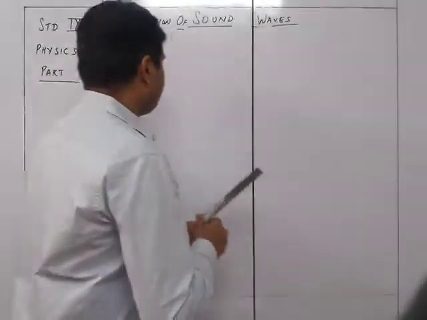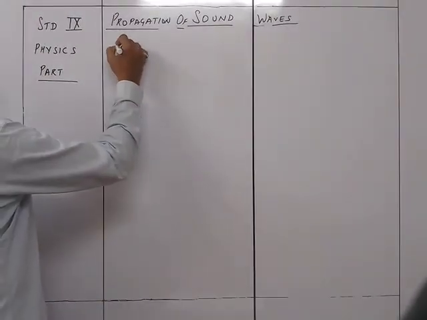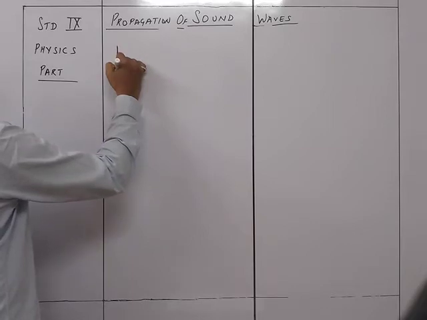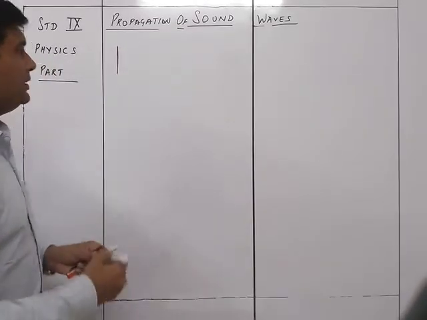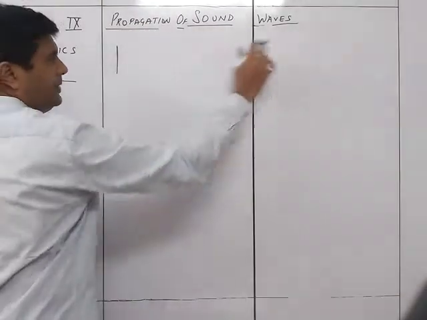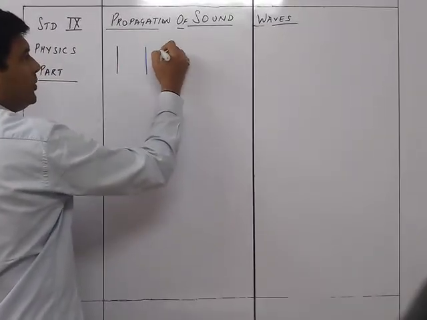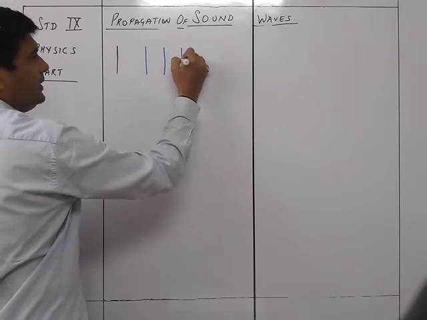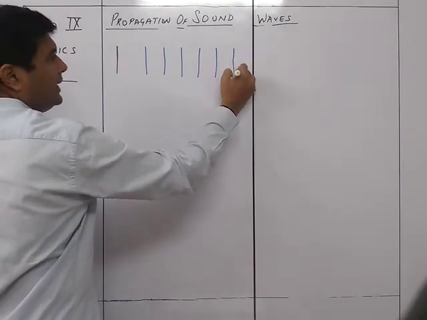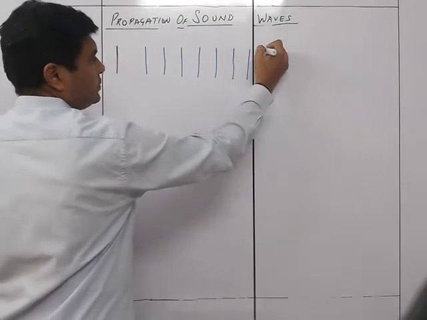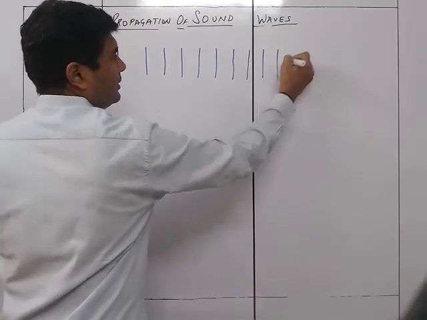So let's see the first kind of condition. The first condition is you have the metallic strip like this, and the material medium is going to be in a normal condition: the particles will be neither compressed nor stretched.